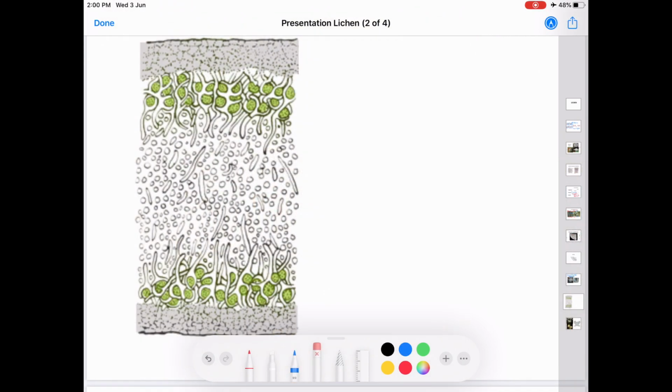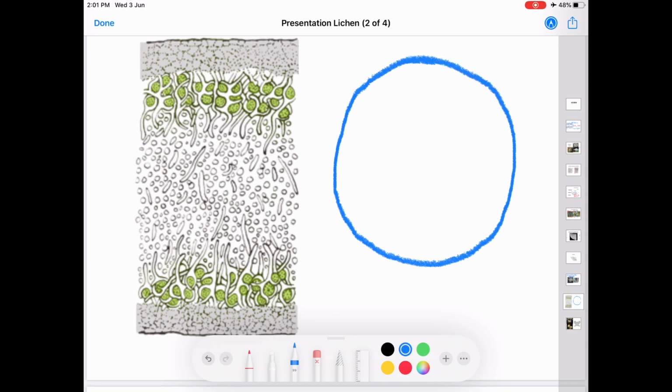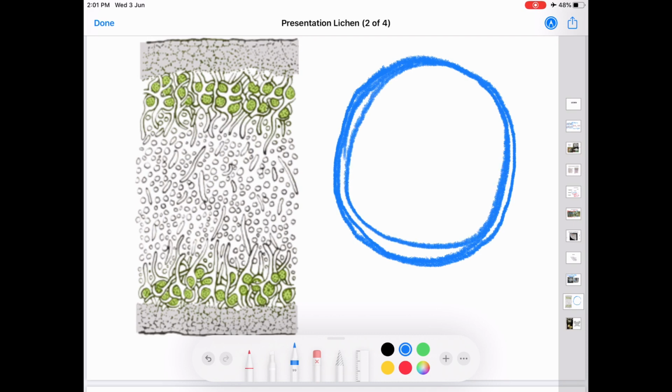Now, coming to the internal structure of the thallus, a cross section of the thallus shows the outermost layer, the cortex. See, this blue colored line represents the cortex, and inner to the cortex is the algal zone.